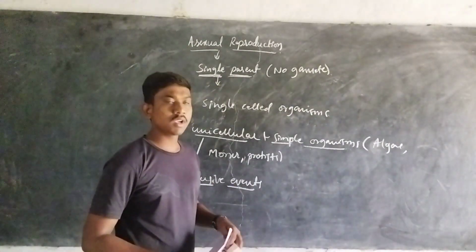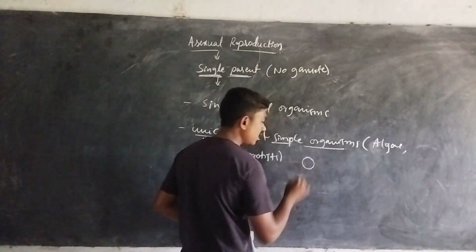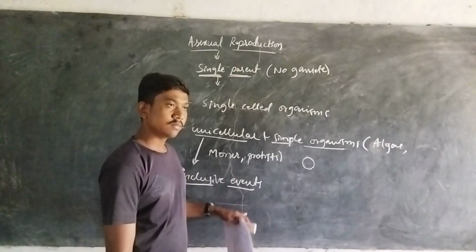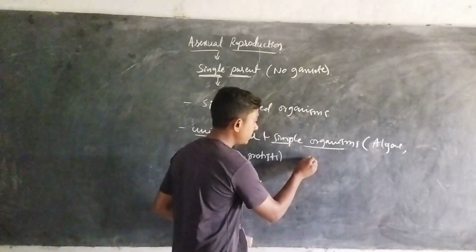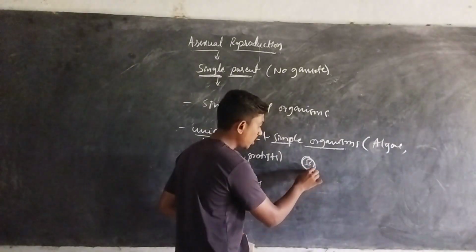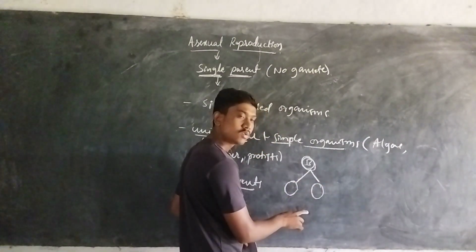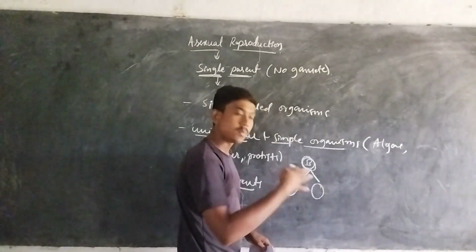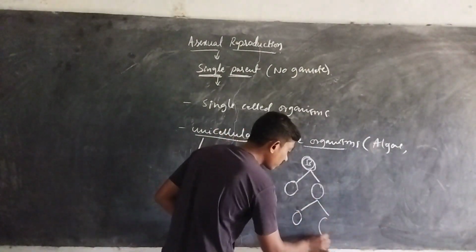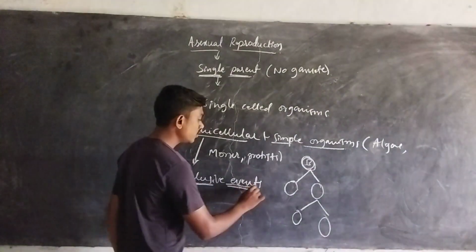If asexual reproduction is occurring in simple or single-celled organisms, the mechanism is like this: a single parent has the ability to give rise to two new individuals. These two new individuals again grow and mature, and then they have the ability to give rise to more of the same kind of organisms. This is known as inclusive events.